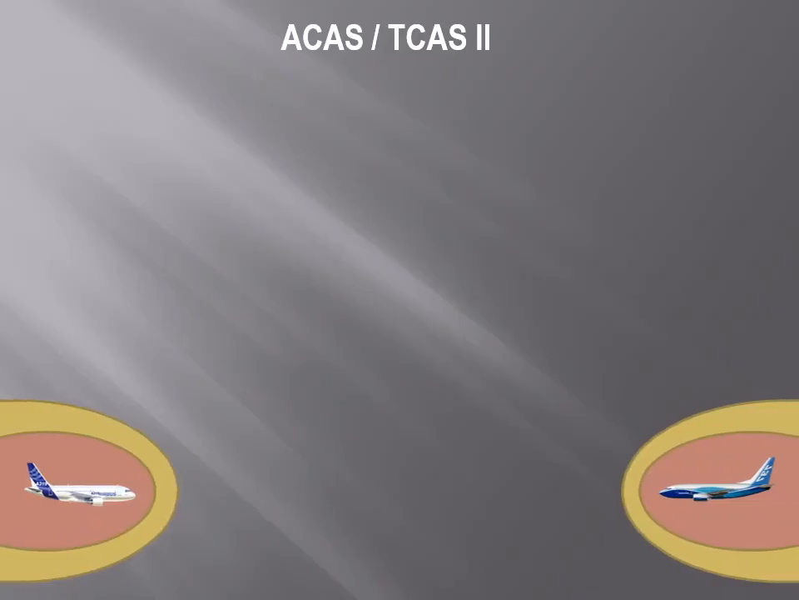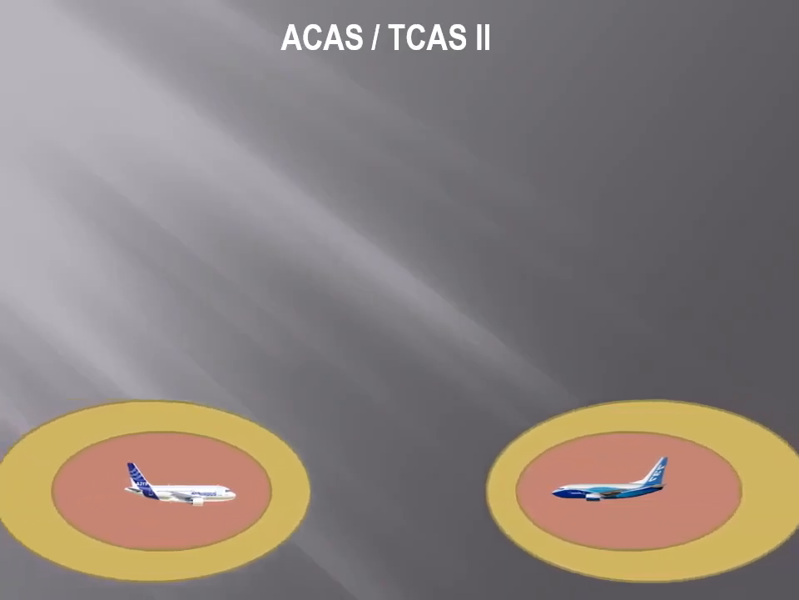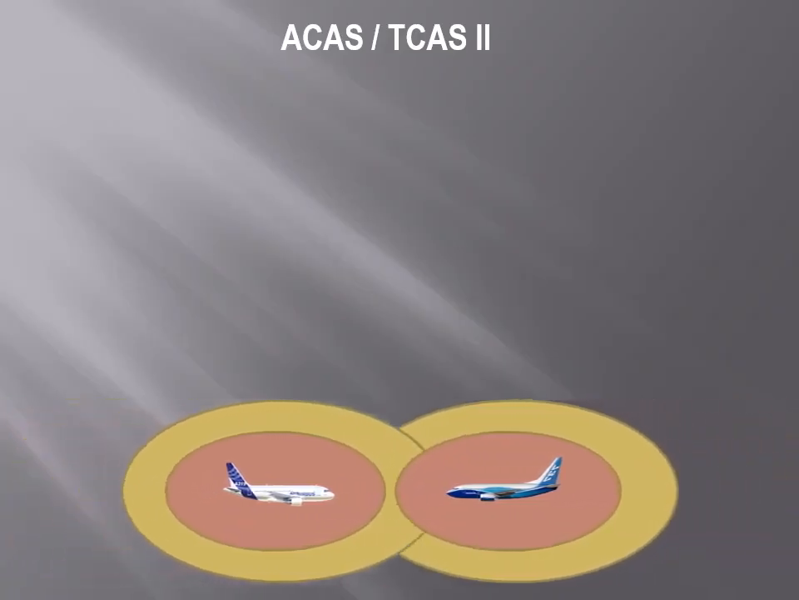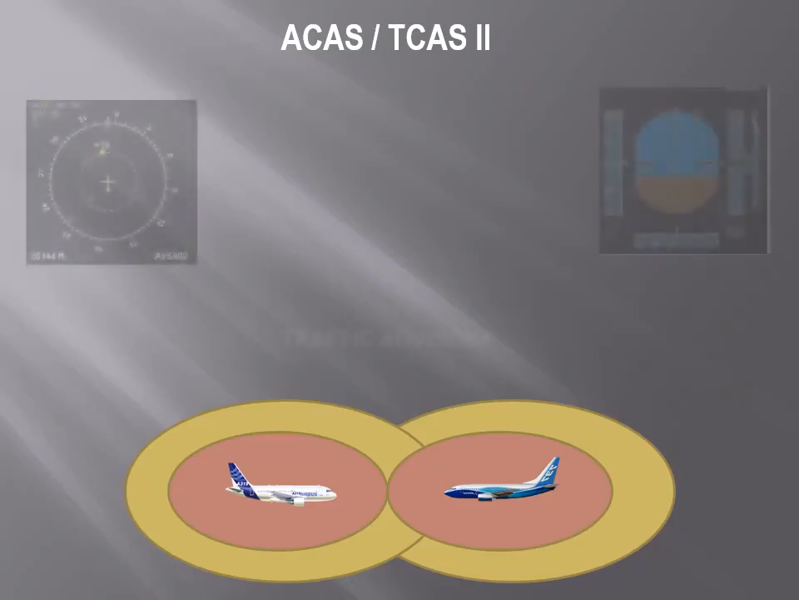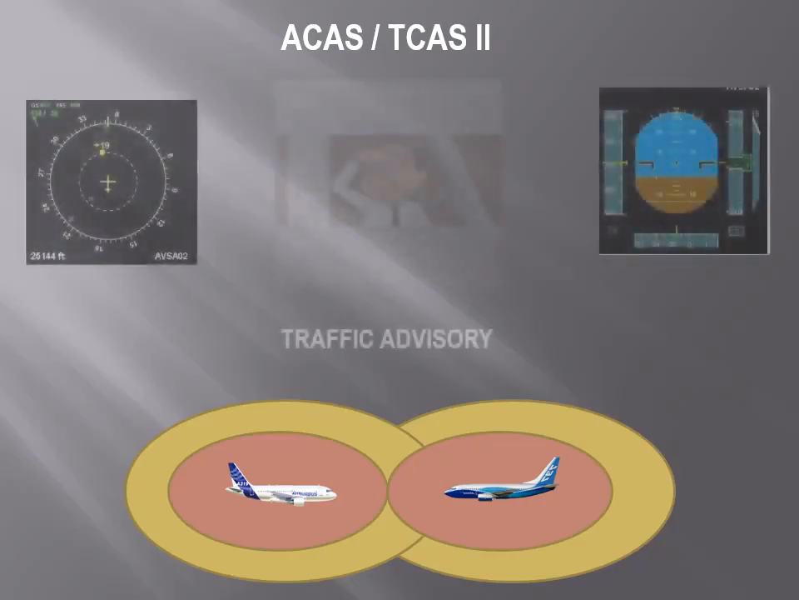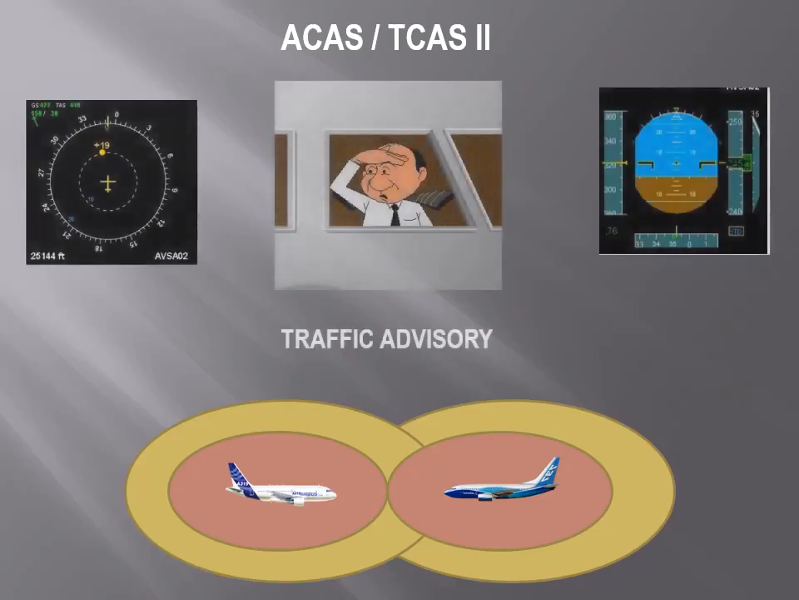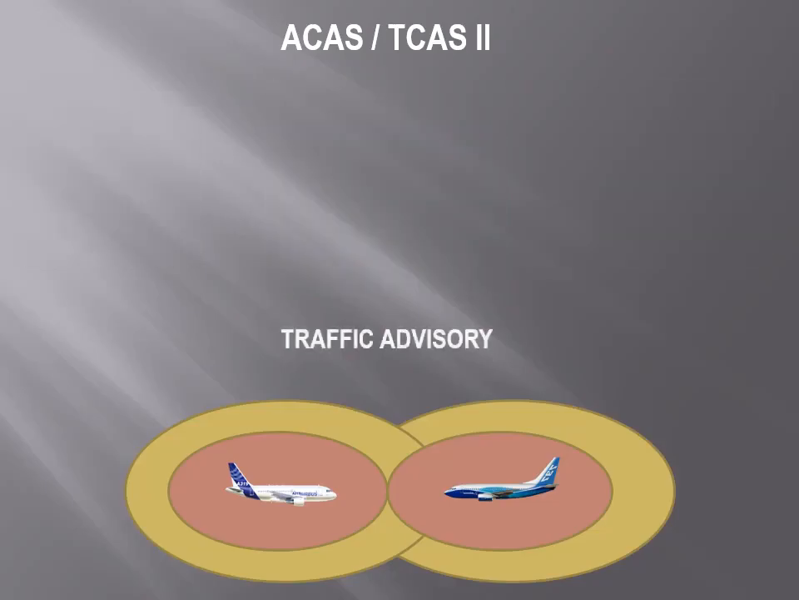ACAS 2. Measures range and closure rates of other aircraft. Alerts pilot when intruder aircraft enters protected volume of airspace and becomes potential threat. Traffic advisory. Provides avoidance maneuvers for pilots in vertical sense if intruder becomes a threat.